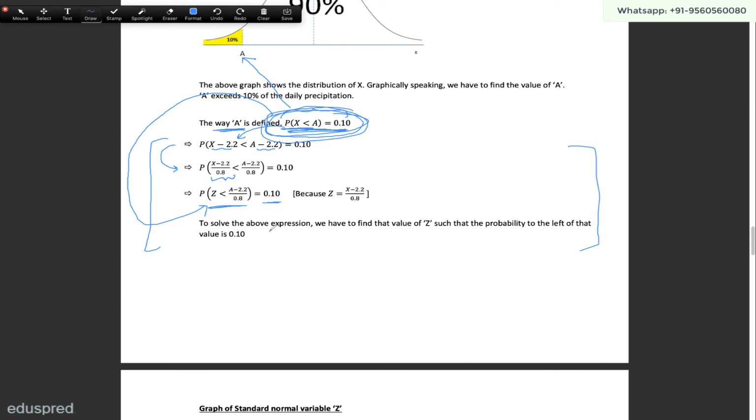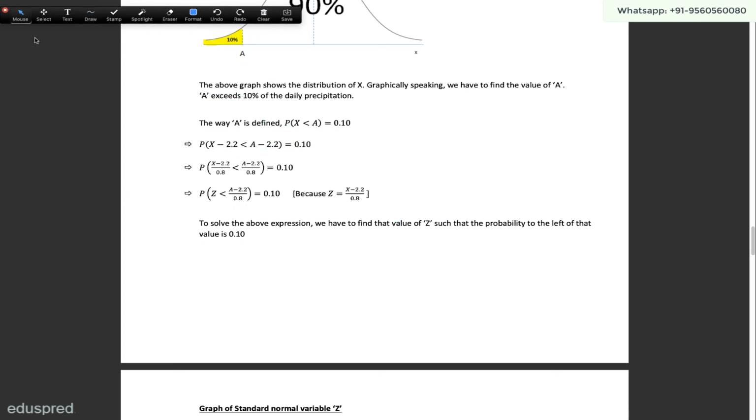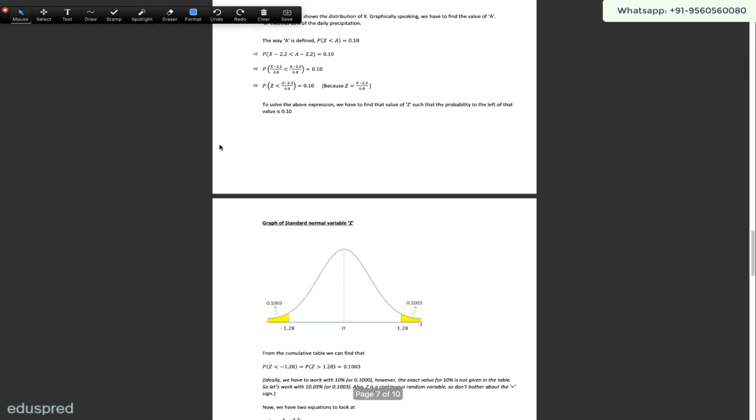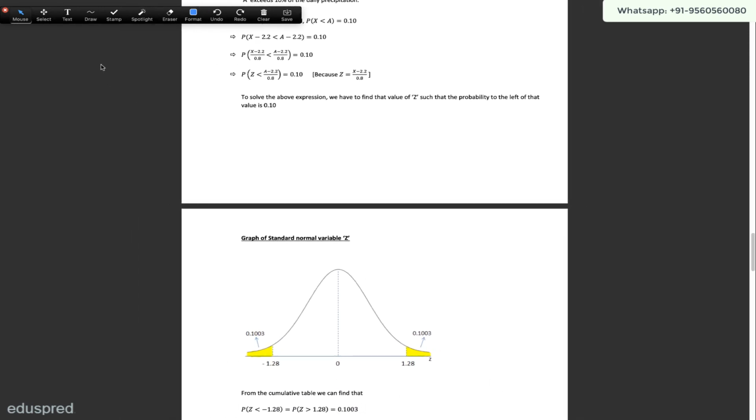Now to solve this expression, we have to find the value of z such that the probability to the left of that value is 0.10. Let me explain this, and let me also show you the figure. Think of it in this manner: what is this equation telling us? This equation is saying that the probability that z is less than this value is equal to 0.10.